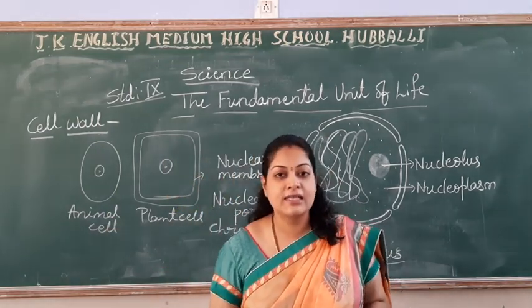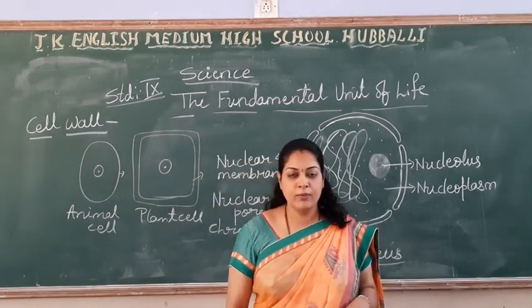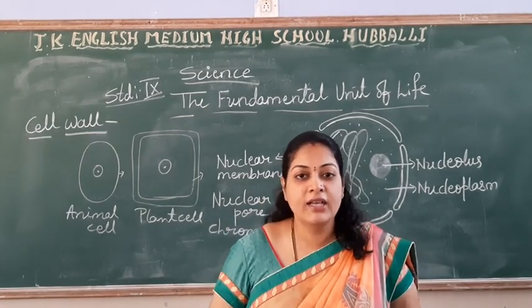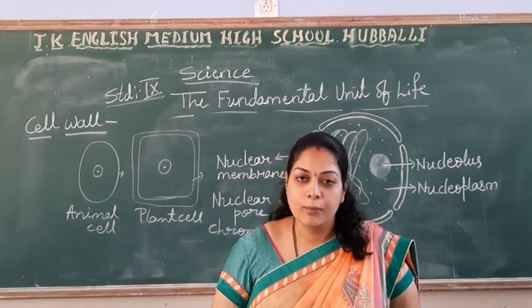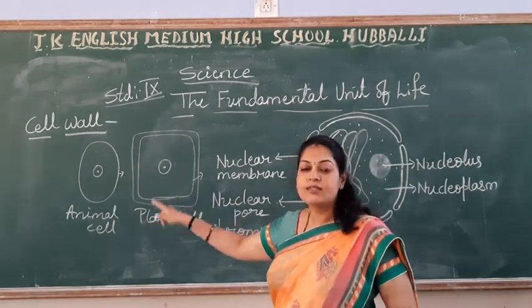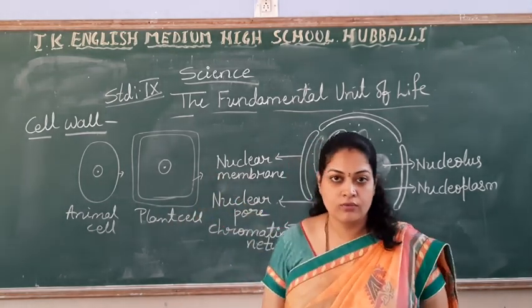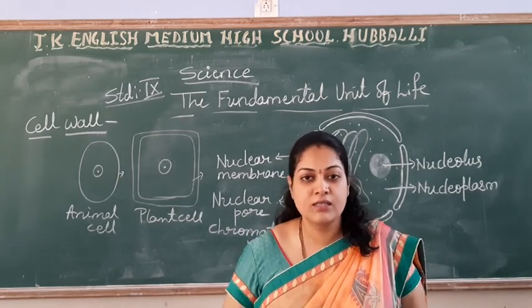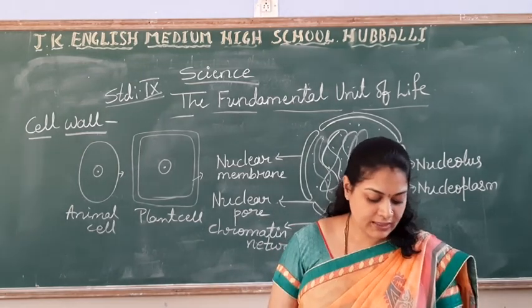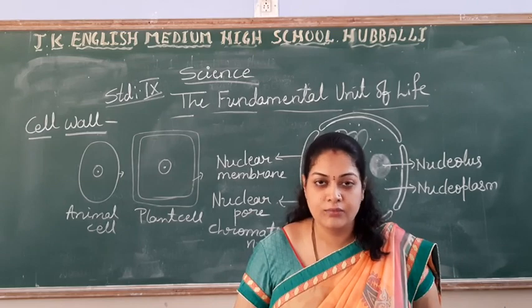Why is it an animal cell? Yes, this layer is the plasma membrane or the cell membrane. Outer to the plasma membrane, do you find any layer, any covering there? No, we don't find it. So what conclusion can we say? The animal cell does not have the cell wall and plant cells have the cell wall. So students, while writing the differences between plant cell and animal cell, one difference you can write: the cell wall is found in the plant cell, which is absent in the animal cell, right?